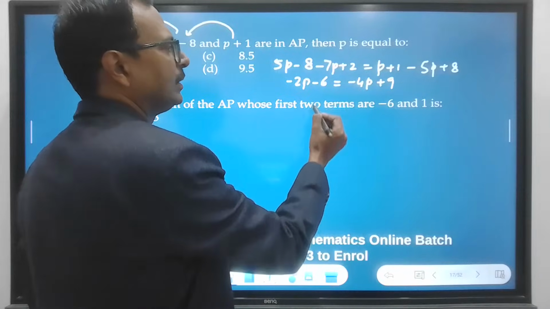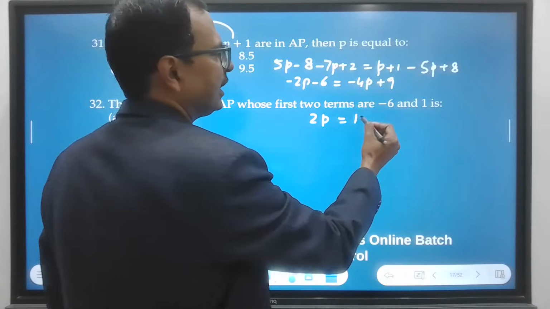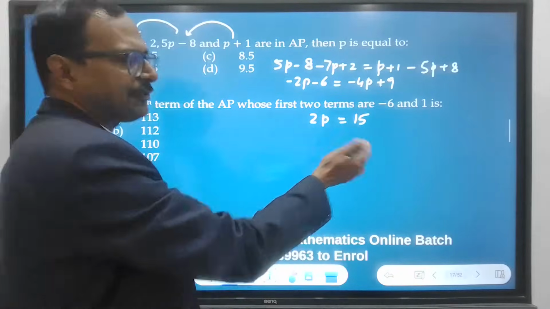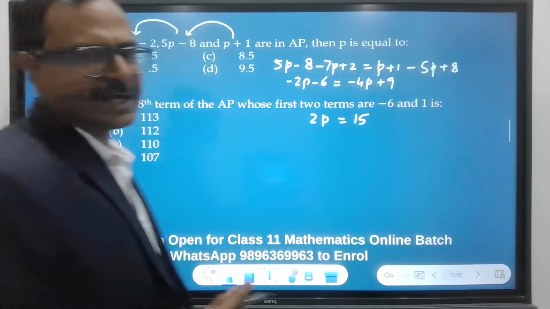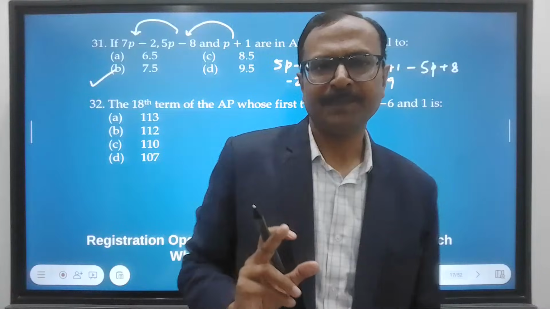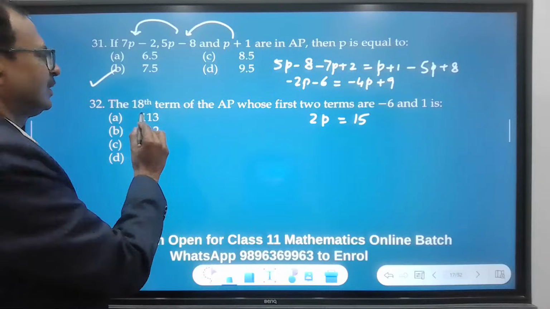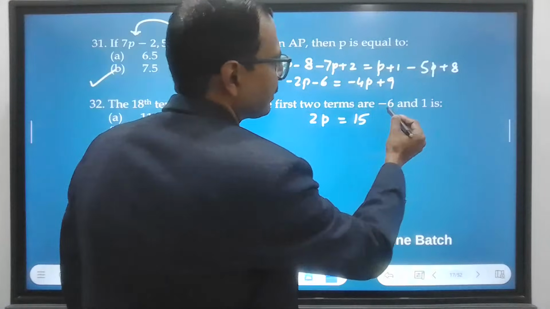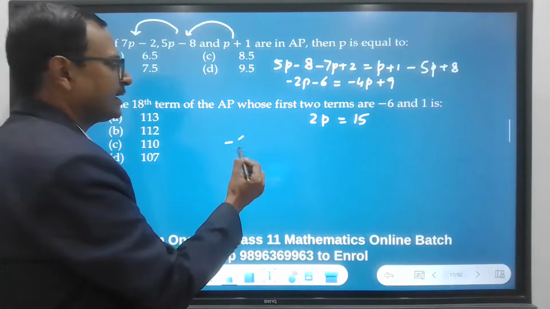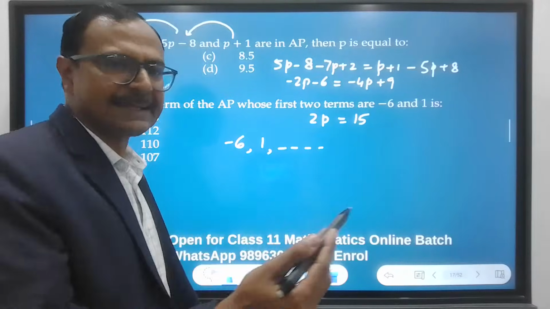So 2p equal to 15. P equal to 15 by 2 and 15 by 2 is 7.5. So the answer is B. Okay. Next. 18th term. You have to find the 18th term. First two terms are minus 6 and 1. Minus 6 and 1. So according to this, you have to find the 18th term.